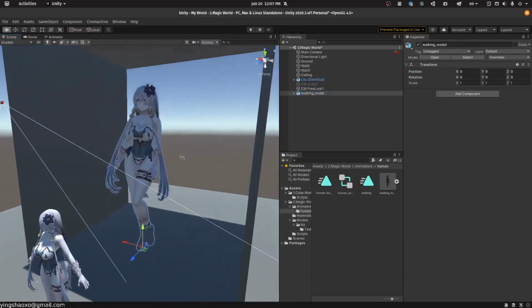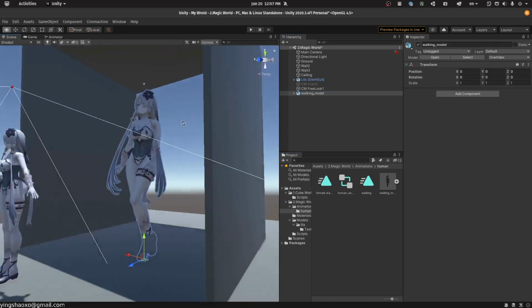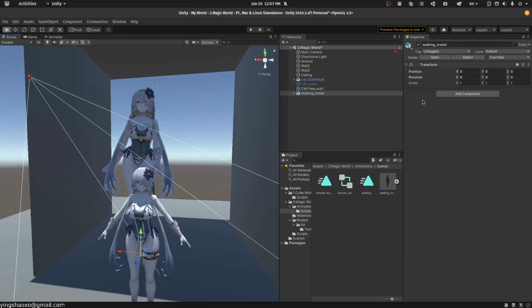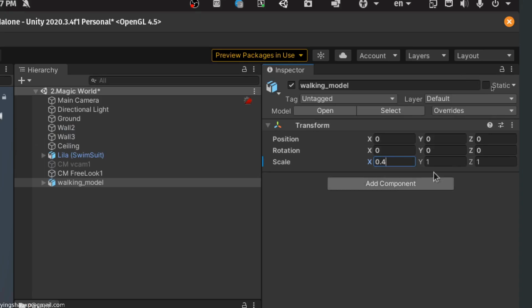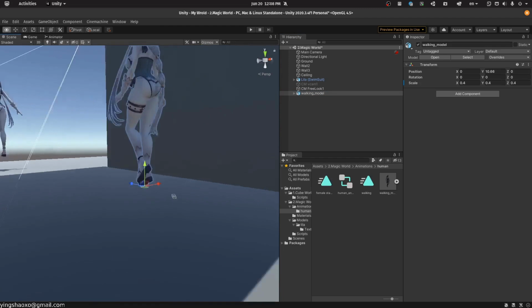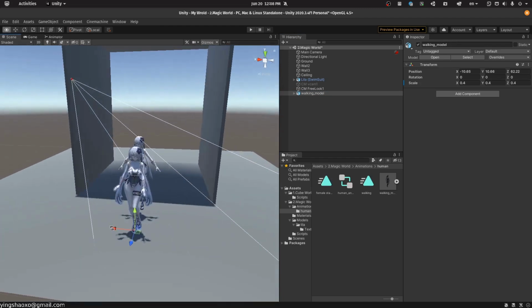Now, as you can see, this model is quite large. It's larger than the previous model that we made. We need to scale it a little bit. I'm going to set it to 0.4, and 0.4. It still seems too small, but that's fine. Let's move it a little bit. Okay, now it is right in front of our previous character.